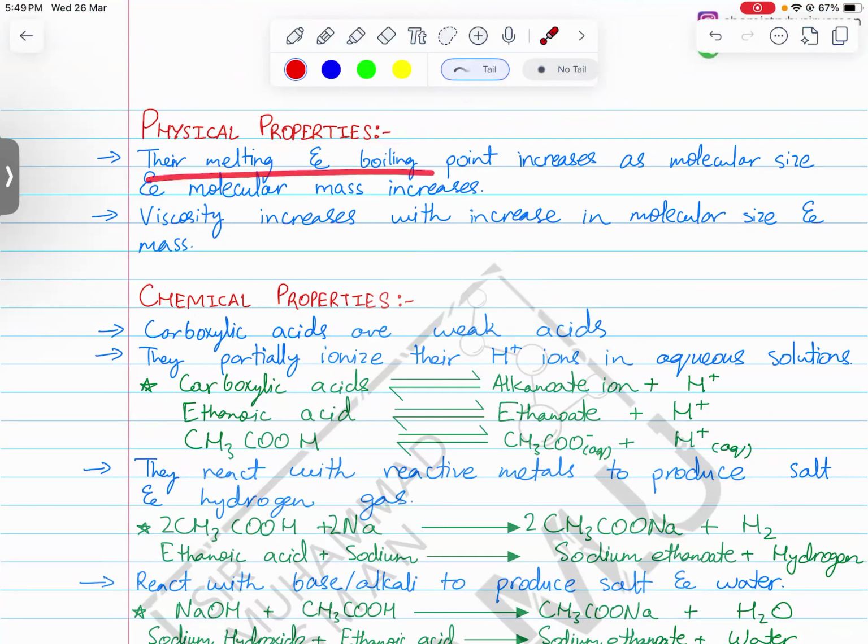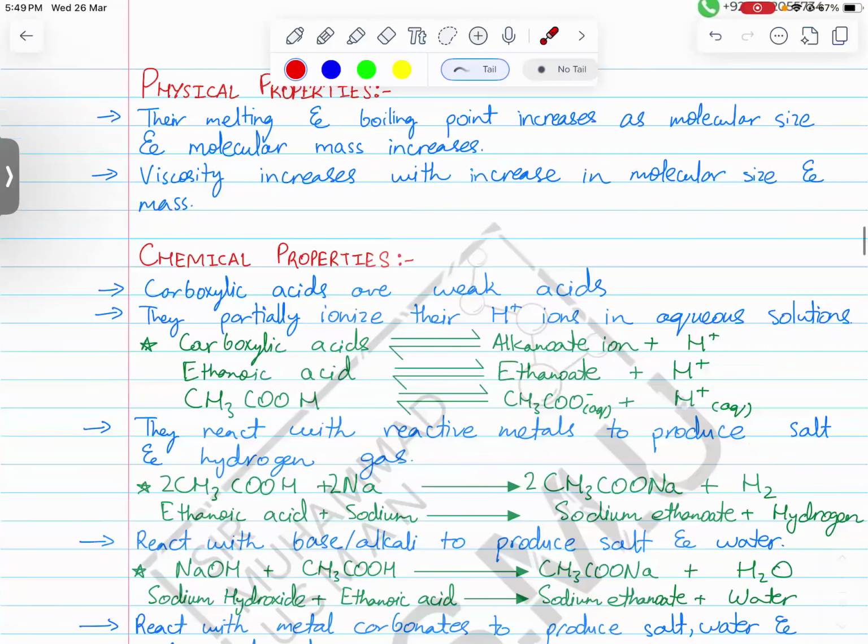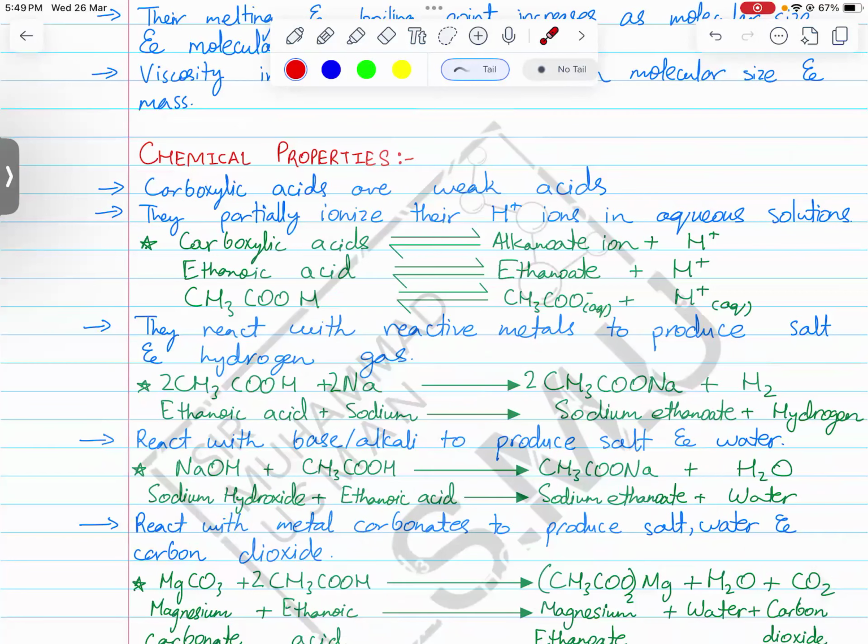Their melting and boiling points increase as molecular size and molecular mass increase, just like all other families. Their viscosity also increases as their size increases. Now let's talk about their chemical properties. Carboxylic acids have 5 chemical properties. Out of the 5, 4 are revision for all my students, because you studied the chapter called acids, bases and oxides.